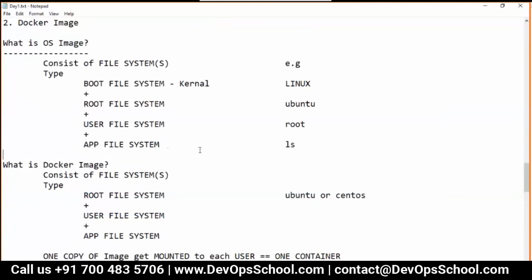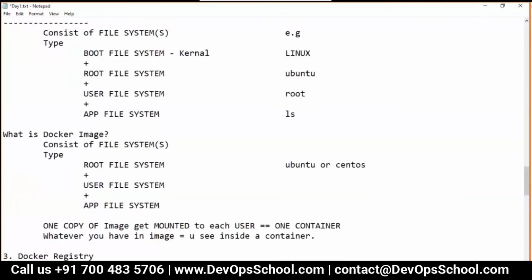A container has applications. So see here. Let's say you want to create a container with root file system Ubuntu and an application like HTTP, but you want to run Tomcat in CentOS. So you will create one image with a root file system CentOS and then application Tomcat. So it's up to you.